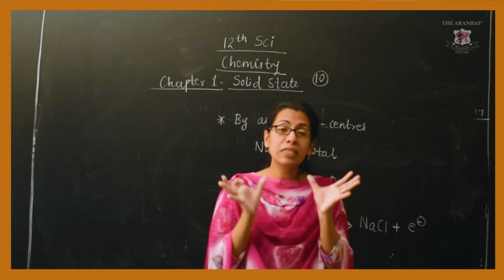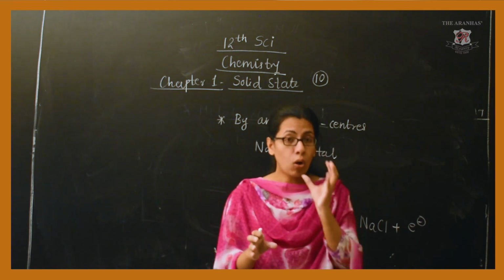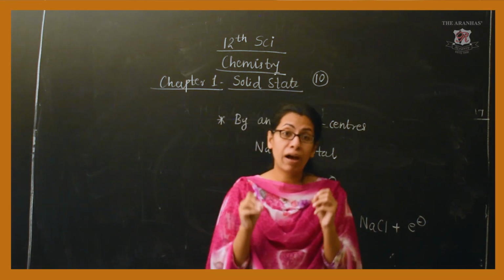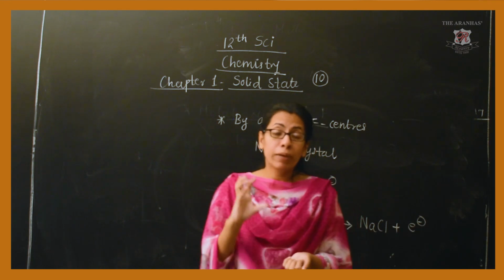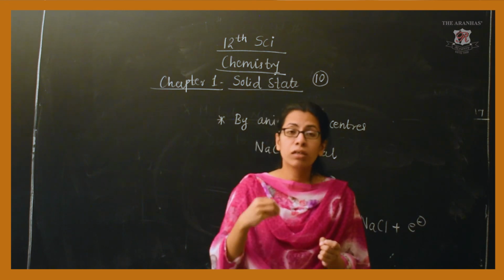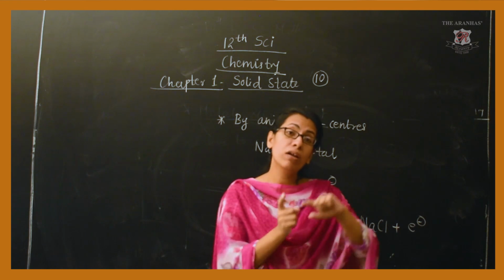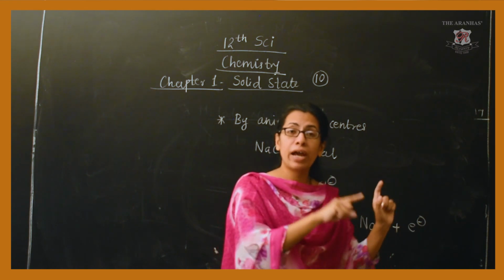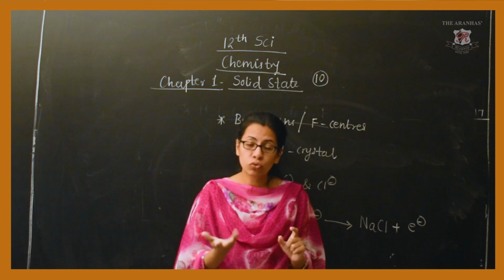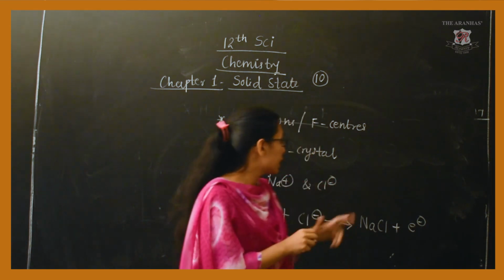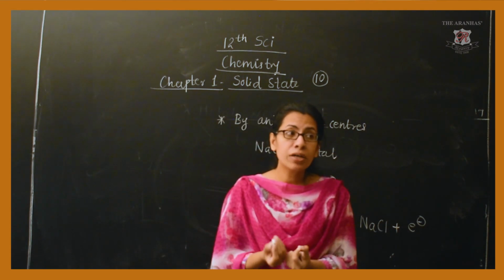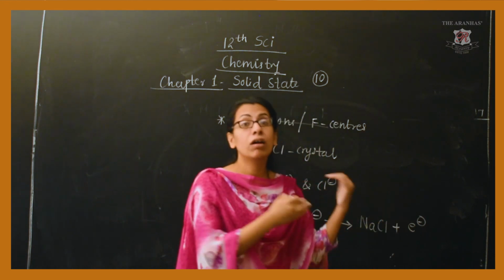So these released electrons will occupy those empty sites. It is very clear that the released electrons occupy the lattice positions which were regular for the chloride anions, and this complete procedure results in the formation of F centers, which impart a certain color to the crystal.